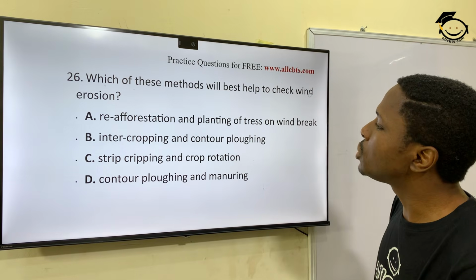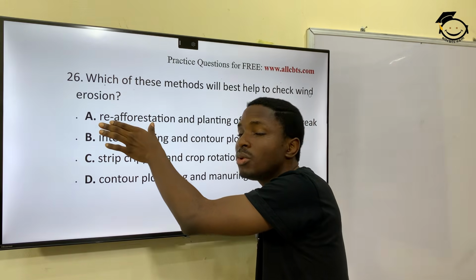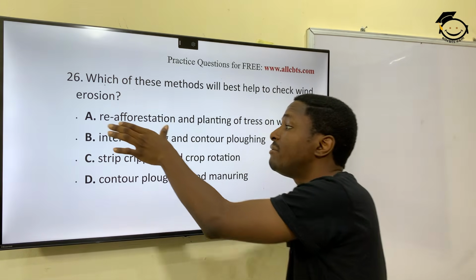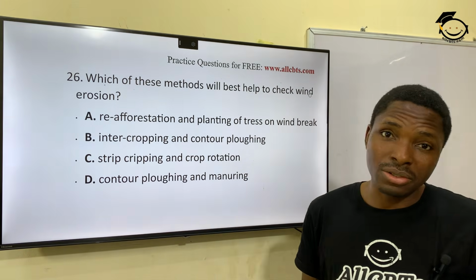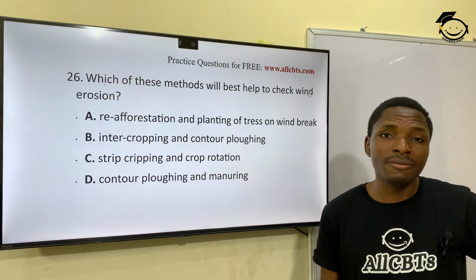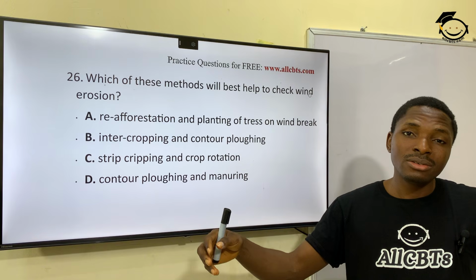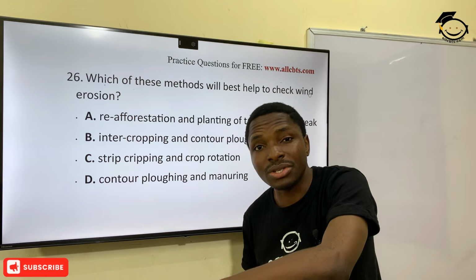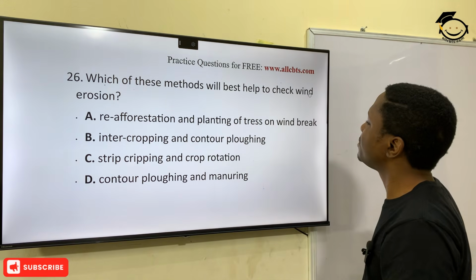But for the sake of this question, reforestation. What is afforestation in the first place? And you have reforestation, you have deforestation. Deforestation is cutting down trees. Forestry, tall trees. Okay? Reforestation is planting those trees. Okay? Now,